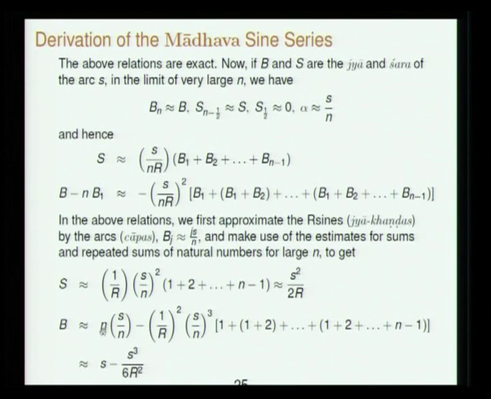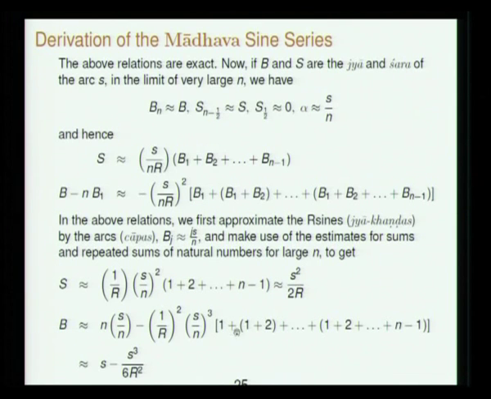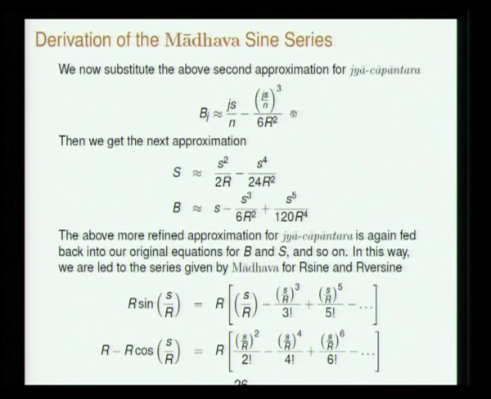For each of the Bj's we substitute from this equation. So we take the bhuja not to be equal to s, the first approximation was B is equal to s, second approximation for Bj is we take from this equation. So Bj is Js by n minus Js by n whole cubed by 6r squared. So we plow that into these two equations for Bj, and again summation of integers, summation of squares and cubes of integers will come, and you will get the next approximation for Shara, the next approximation for bhuja, s minus s cube by 3 factorial plus s to the power 5 by 5 factorial, and Shara is equal to s squared by 2 factorial minus s to the 4 by 4 factorial.